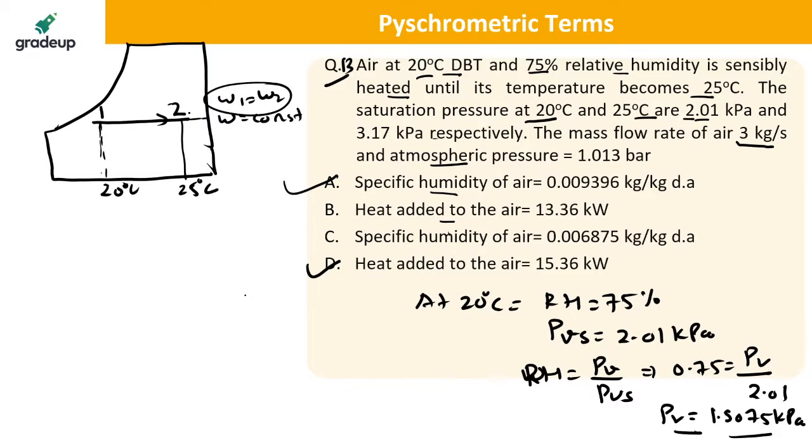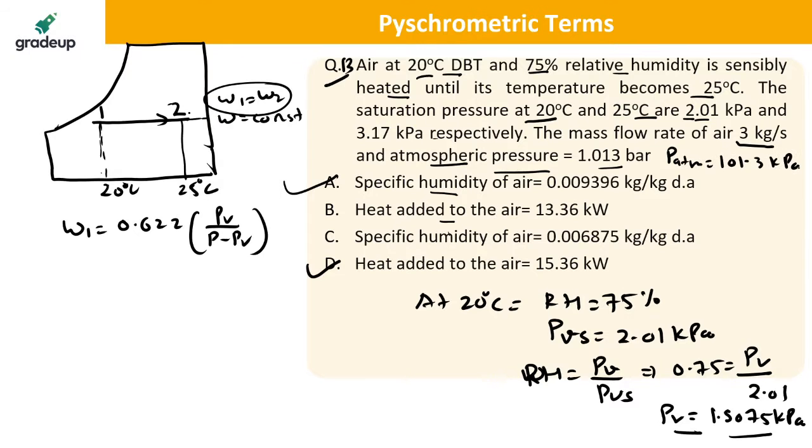So this is PV. Specific humidity at 0.1 will be 0.622 of PV over P minus PV. The atmospheric pressure is 1.013 bar, which is 101.3 kilopascal. So it will be 0.622 of PV, where PV is 1.5075, divided by 101.3 minus 1.5075.